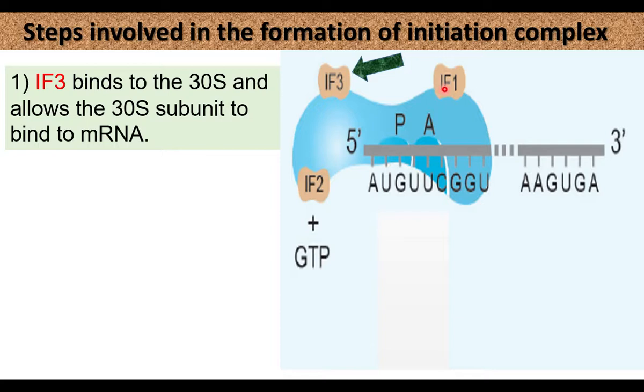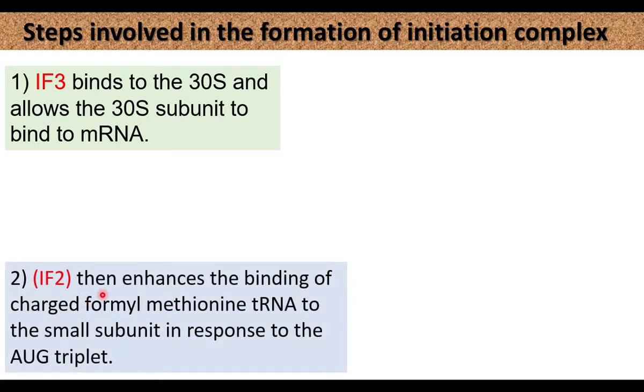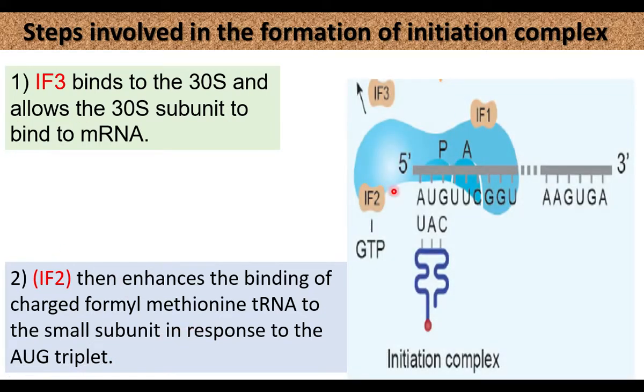IF1 already combines with the A site of the ribosome. This IF1 facilitates the joining of IF2 on the smaller subunit of the ribosome. Then IF2 enhances the binding of charged formyl methionine tRNA to the smaller subunit in response to the AUG triplet. IF2 joins with the 30S subunit.